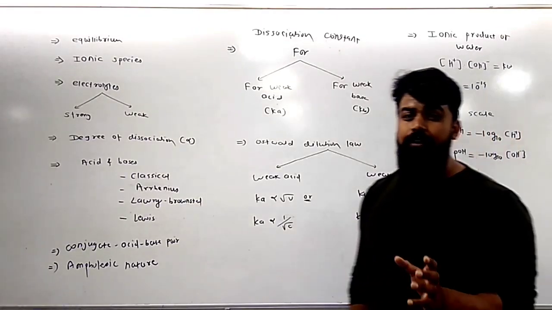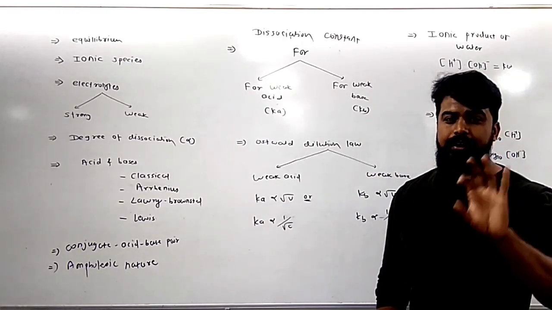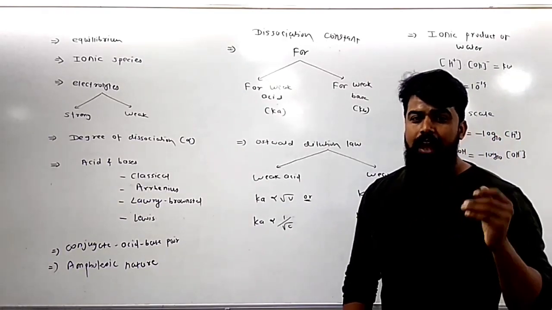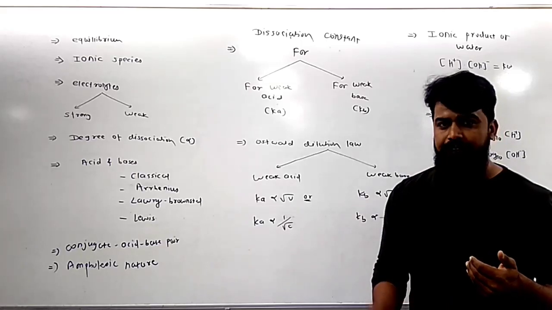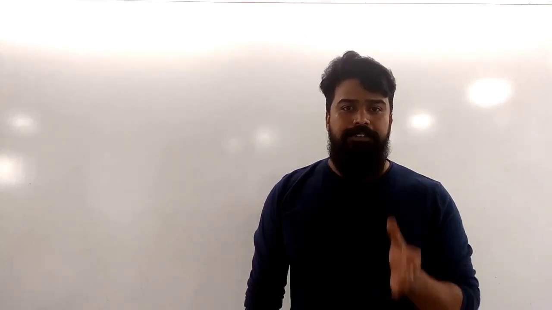Now we are going to talk about one more type of electrolyte. As I already told you, there are three types of electrolyte: acid, base, and salt. From this point of the chapter, we are going to focus on salts. So guys, after revising the concepts we discussed in the first two sections, I am going to start with the third section. In today's session we are going to talk about salt, types of salt, and the properties of salt.